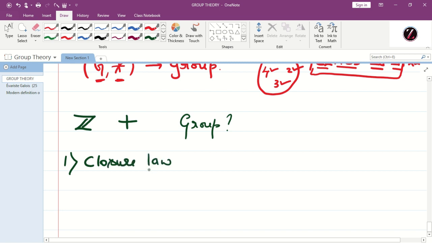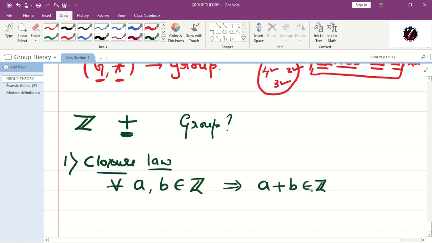What does closure law say? For all a, b belongs to G, a star b must be in G. So if you consider any two integers, is their sum an integer? Why are we considering the sum? Because the binary operation we are considering is addition. We have verified already that for every a, b belongs to Z, a plus b, their sum, is also an integer. Therefore, clearly closure law is satisfied.